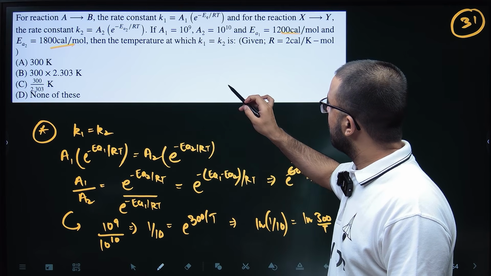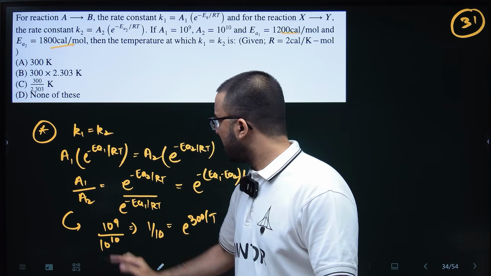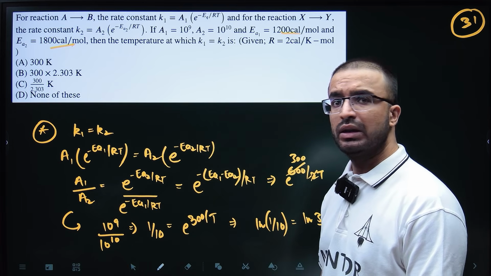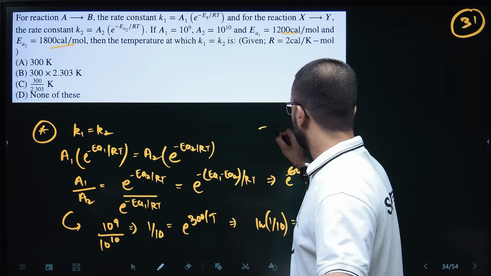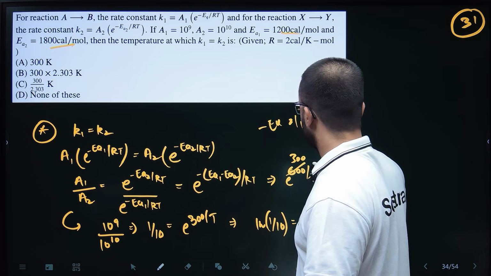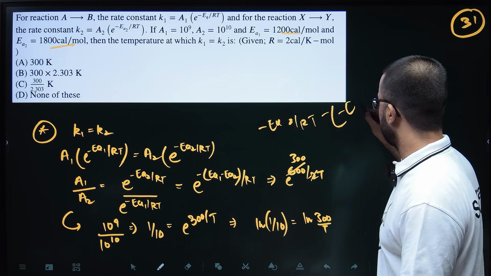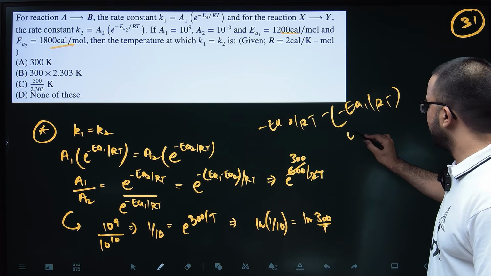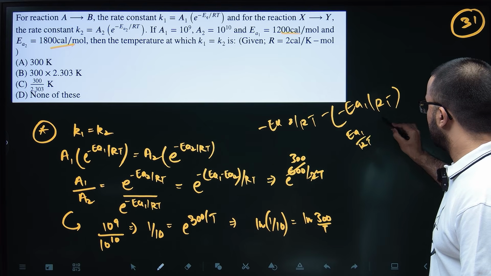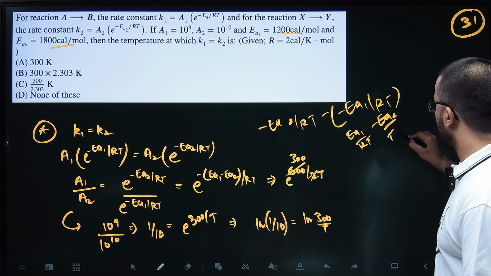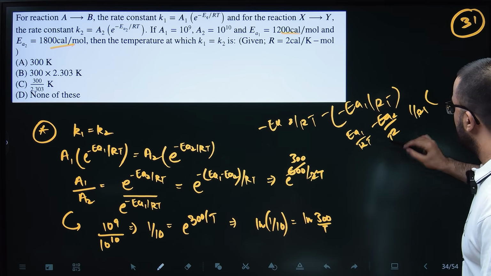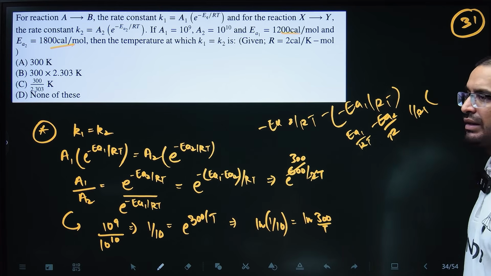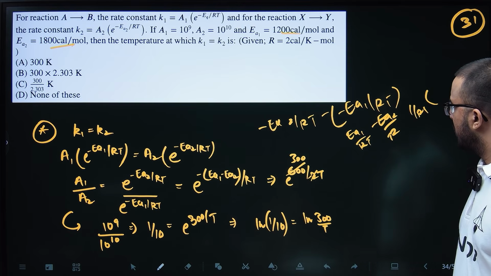So then A1 by A2 e to the power minus EA2 by RT divided by minus EA1 by RT. So e to the power minus EA2 by RT minus EA1 by RT, right? So this will be EA1 by RT minus EA2 by RT. So you take 1 by RT common.